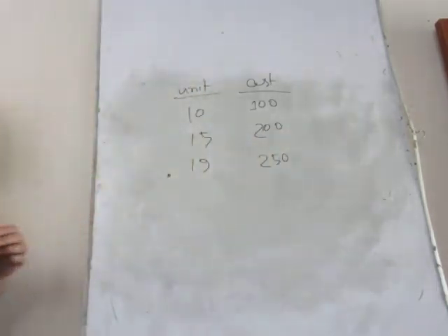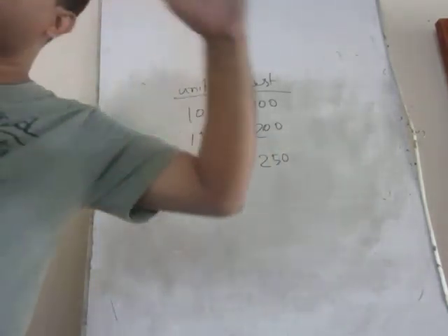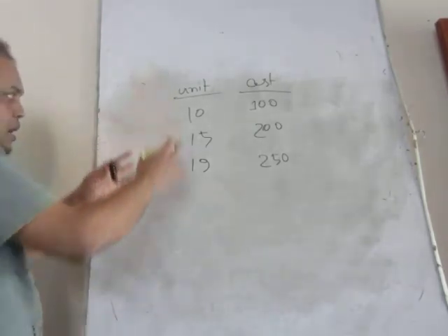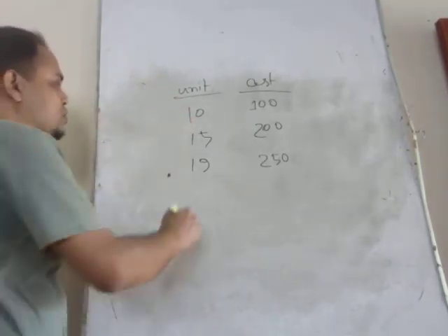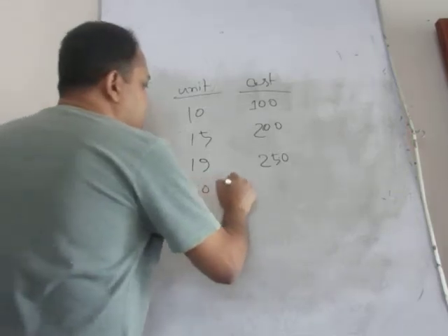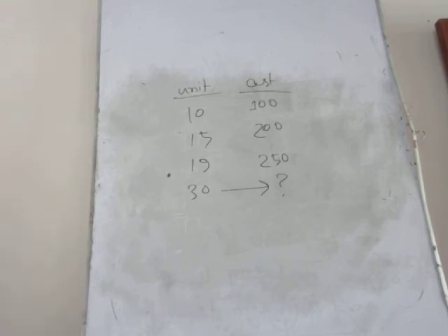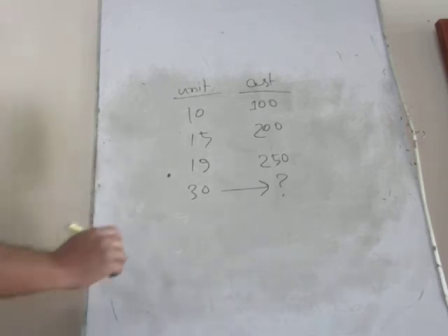Suppose these are the historical data. Historical data means data already observed. Now, by seeing this data, you want to forecast what will be the cost of producing 30 units. Right? The model is just like this one. So we can use the high-low method.